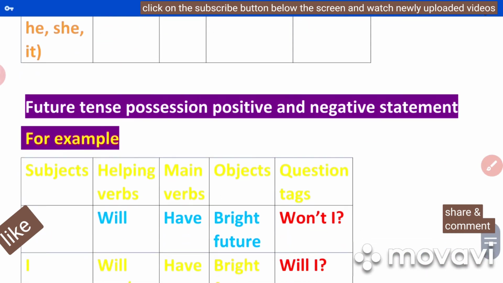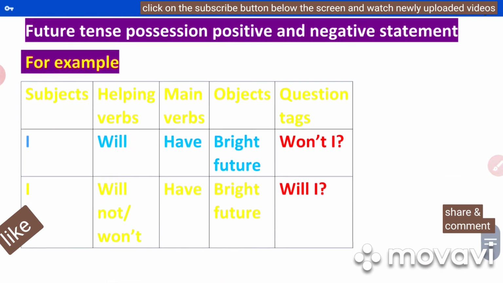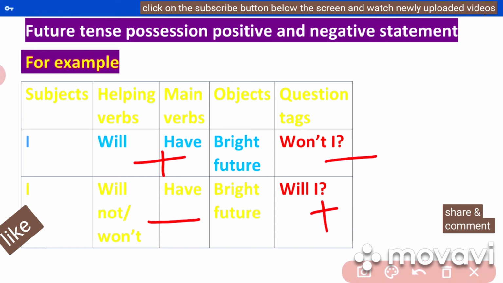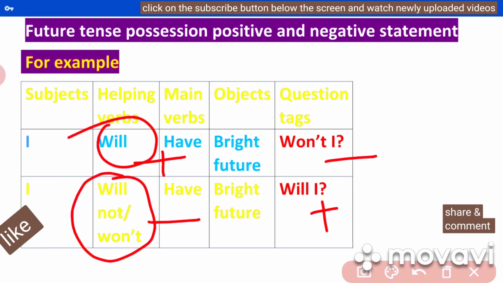Next, future tense possession, positive and negative statements. For example, subjects, see, I and positive. I, you. Helping verbs will. For all the subjects we use will or shall as helping verbs, and the main verb is here have. I will have a bright future, won't I? This is a positive statement. The question tag is negative. I won't have a bright future, will I? The sentence is negative, so the question tag is positive. This much only, very easy. Question tags mainly depend on the helping verb here. Okay, keep it in your mind.